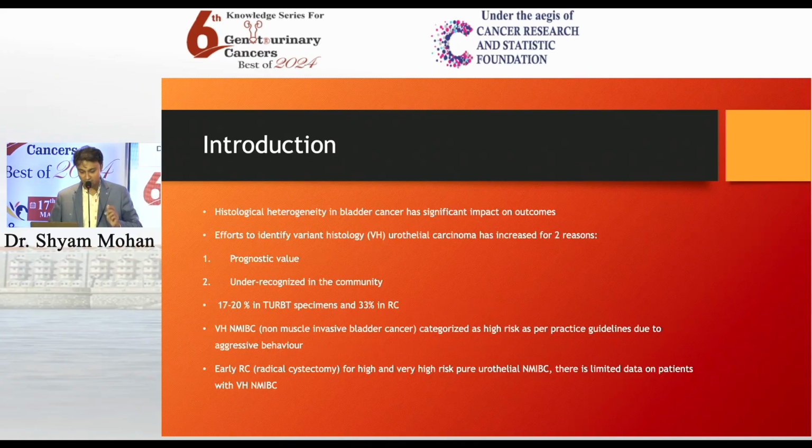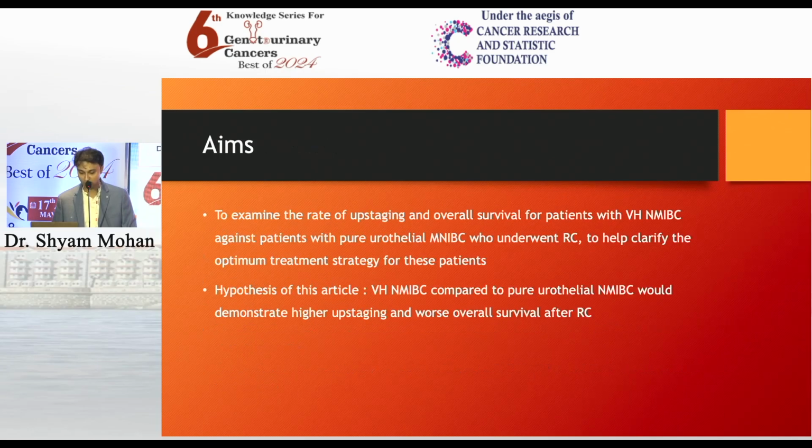Variant histology NMIBC has been categorized as high risk per practice guidelines due to its aggressive behavior. Timely radical cystectomy has been recommended in the guidelines for high and very high risk pure urothelial NMIBC. However, there is limited data on patients with variant histology in the NMIBC setting. We generally encounter variant histology in the muscle-invasive setting. There are few studies that analyze the role of variant histology in the non-muscle invasive setting, where BCG therapy has not understaged the tumor as it has in pure urothelial carcinomas.